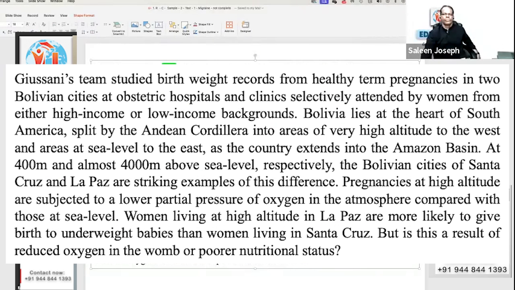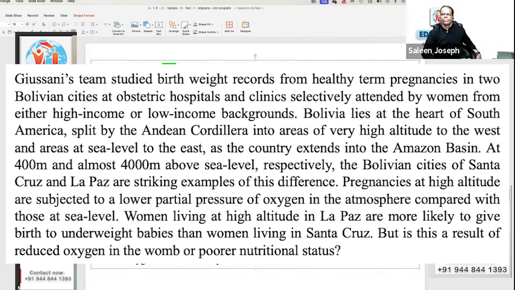Ghesani's team studied birth weight records from healthy term pregnancies in two Bolivian cities at obstetric hospitals and clinics, selectively attended by women from either higher income or low income backgrounds.